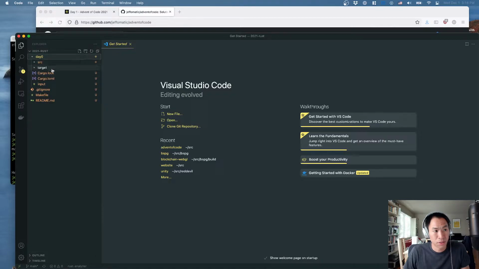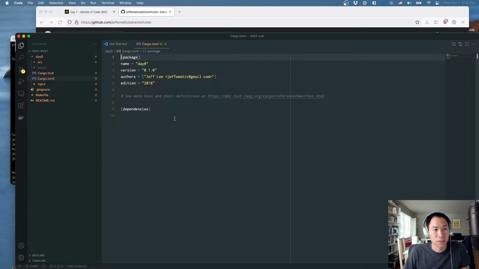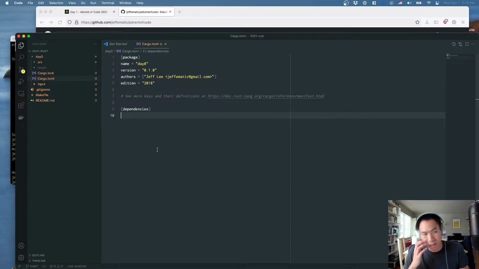If we look at day 0, I have a cargo.toml file, which has no dependencies. It basically just specifies what version of Rust we're using, or what version of cargo we're using, and what our dependencies are. And typically I don't really use dependencies for advent of code. There are 1 or 2 libraries that I find especially useful that help backfill the Rust standard library, but by and large the Rust standard library is pretty good.